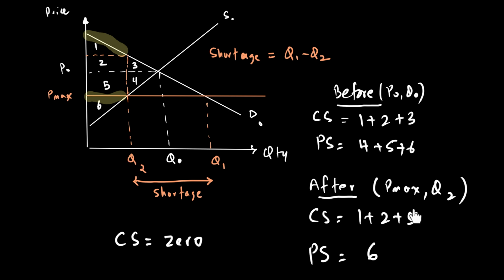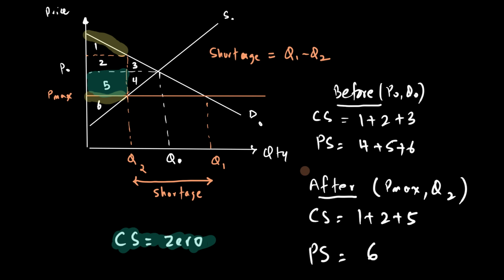But now some consumers are lucky because they are getting this bit of extra consumer surplus, which was previously with the producer. But some consumers are denied the good, which is Q0 minus Q2. So we can argue that, in general, some consumers are worse off, while other consumers will be better off, those who are lucky to get the good. Also, the landlords or the producers after the maximum price are worse off for sure, because their producer surplus, which was previously 4 plus 5 plus 6, is now only area 6.